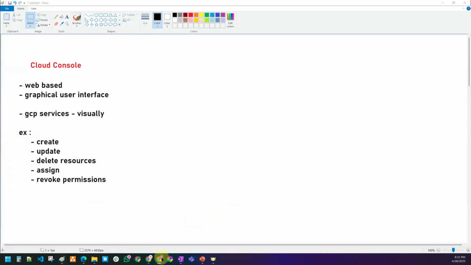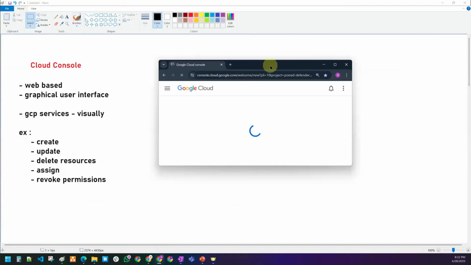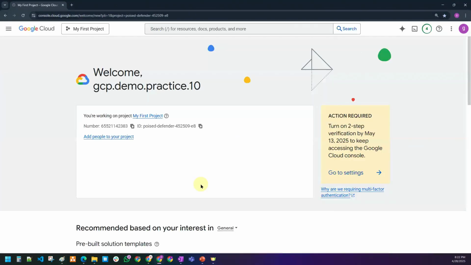Sir, can you show me how it looks like? Did I tell you how to create a free tier account? Can you guys confirm? Did I tell you how to create a free tier account in the previous session? Yes, sir. Yes. I hope some of the people also created this free tier account. How many people have created that? Created, sir. Perfect.